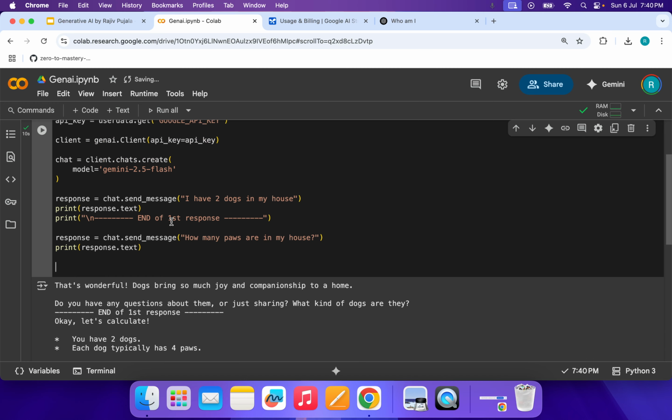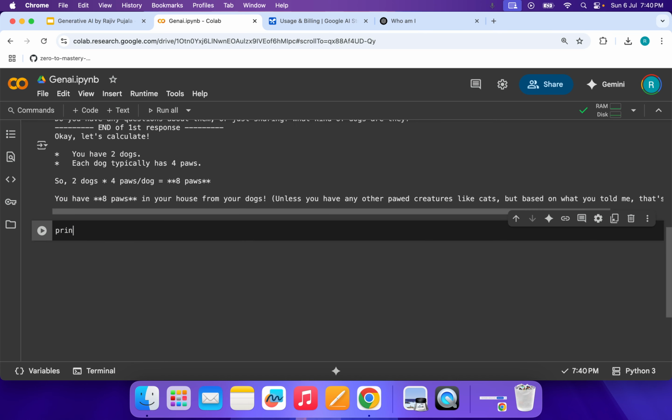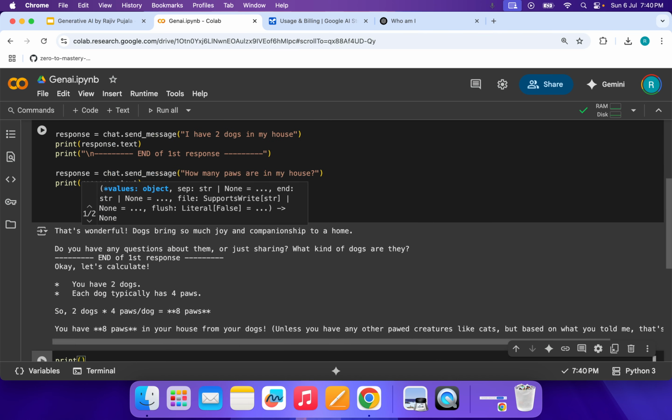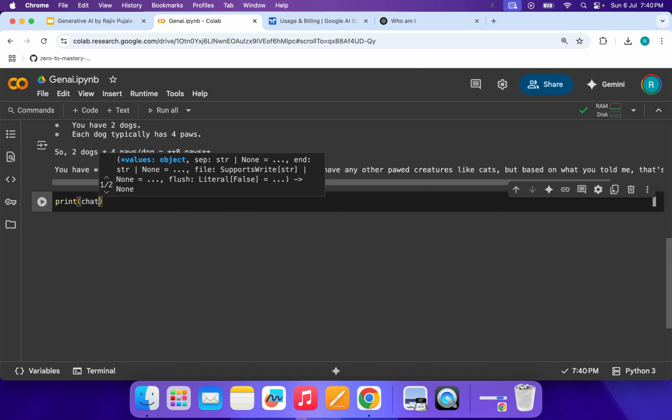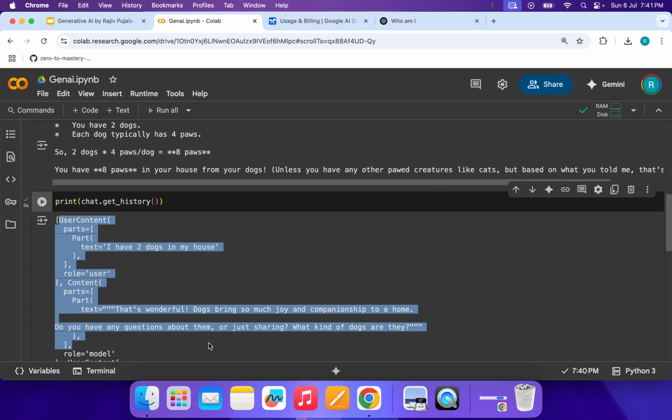But again, this is the user who is asking the question, and this is the model who is responding. Whenever we send a message, it saves the history. So if you call chat.get_history, let's see what it prints. It is going to print everything over here.